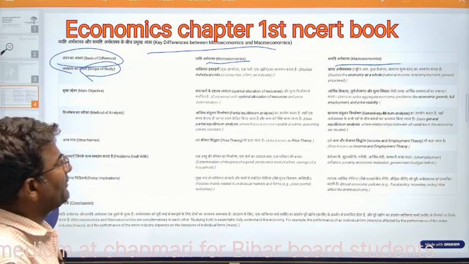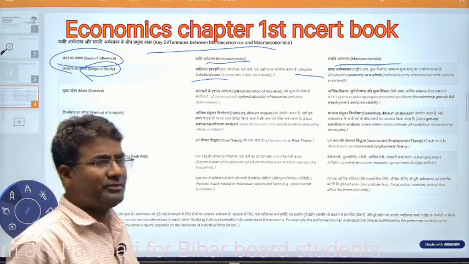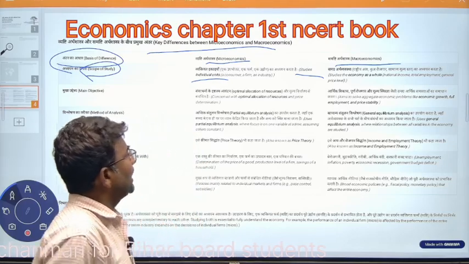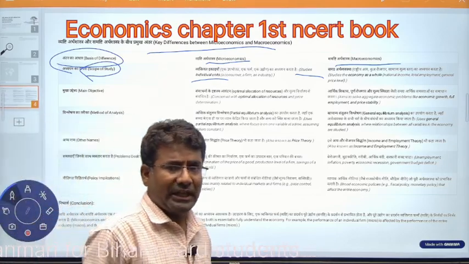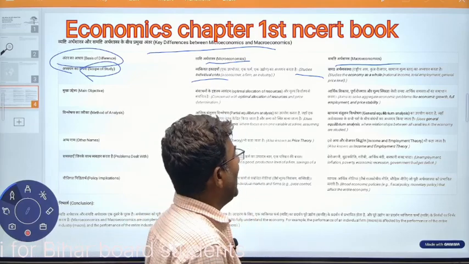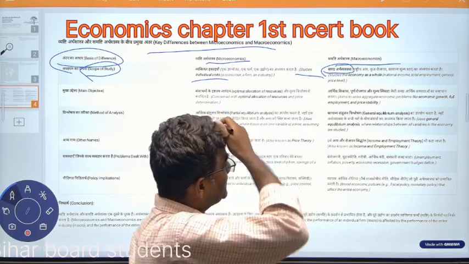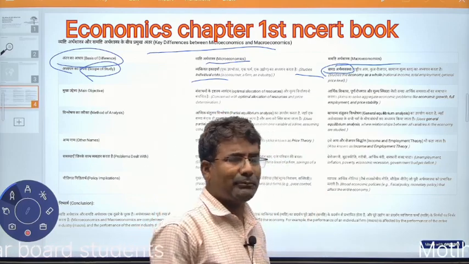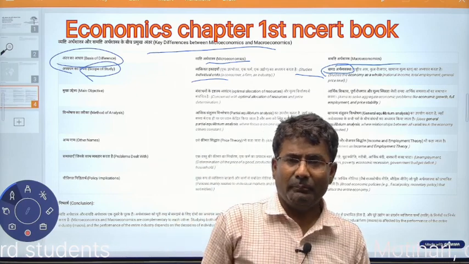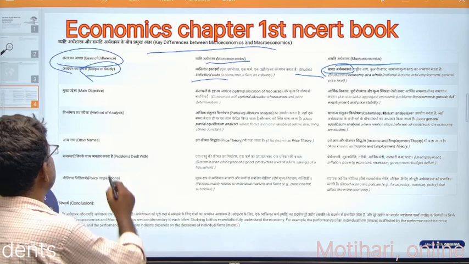In microeconomics we study everything at an individual level: consumer, firm, industry are the major topics. In macroeconomics we study the economy as a whole: national income, total employment and general price level are the major topics.